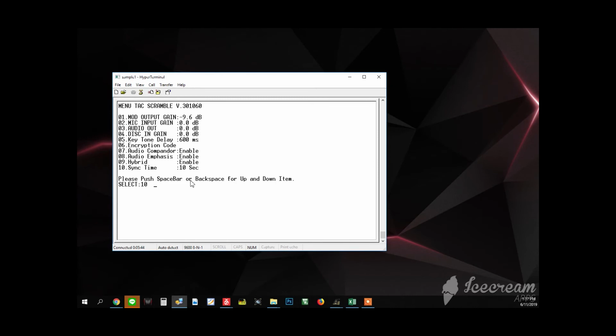Okay, all of this is finished. That is how to set parameters on the Scramble module.